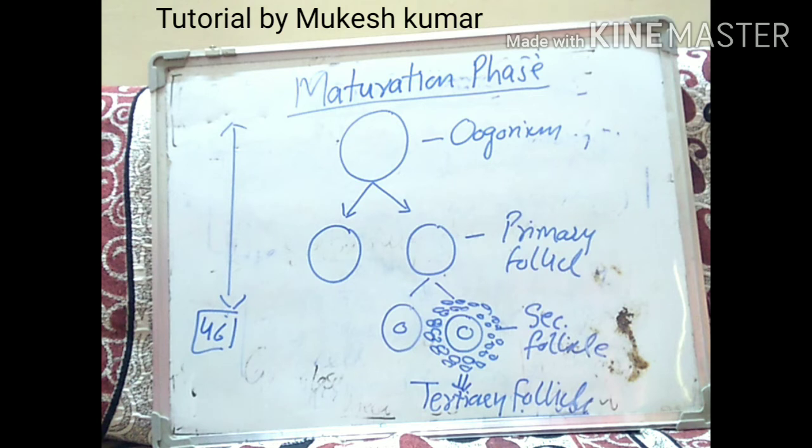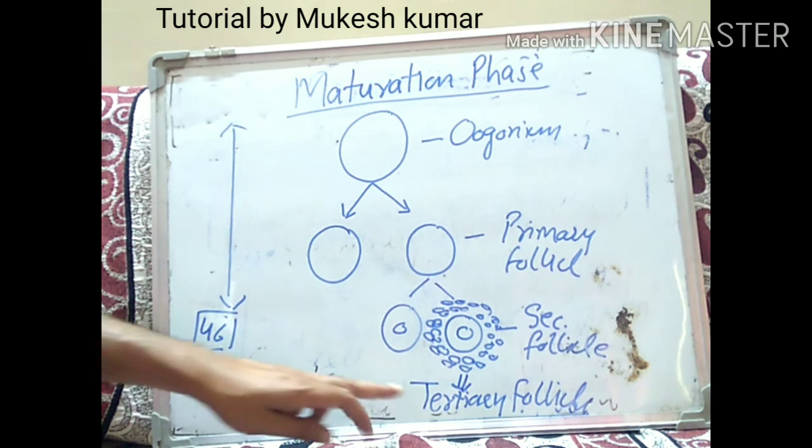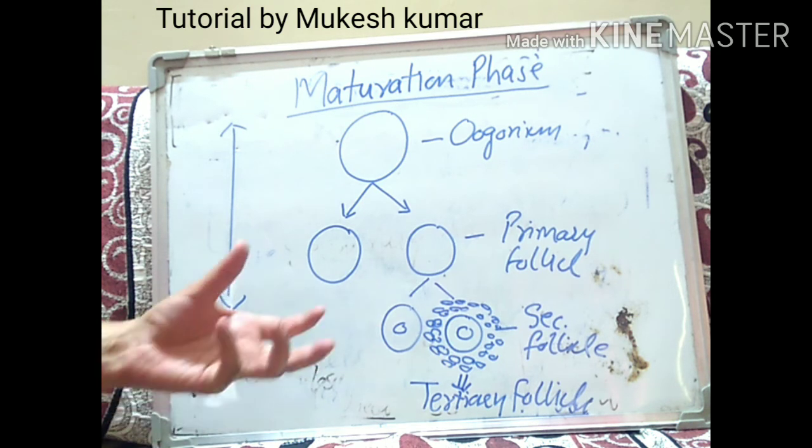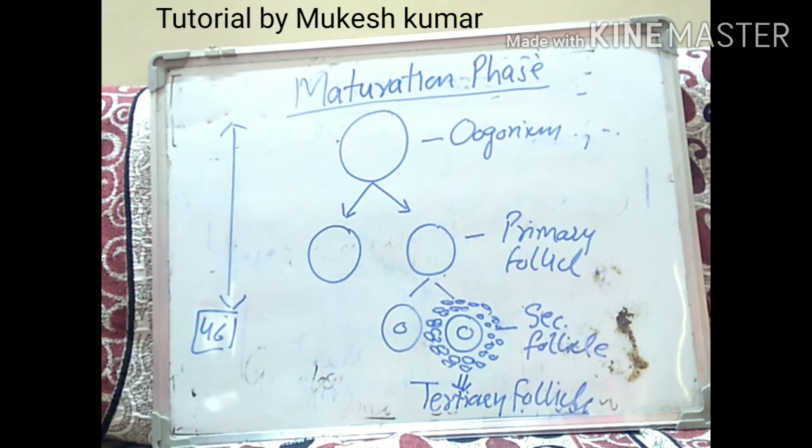Now this tertiary follicle will change into the mature follicle when it completes its first meiotic division, and that mature follicle is known as the Graafian follicle. The Graafian follicle will then rupture and release the secondary oocyte from the ovary, and this process is known as ovulation.